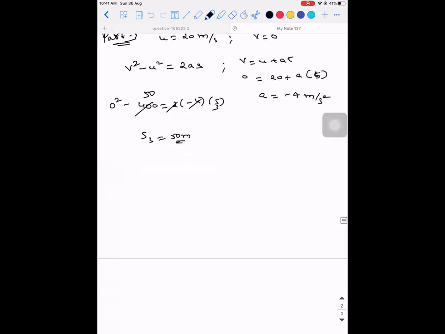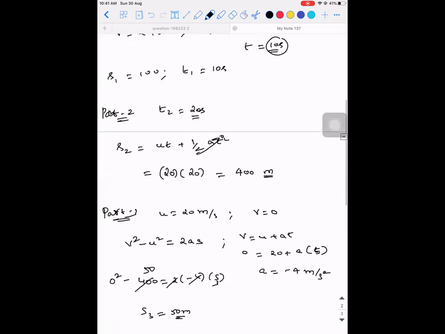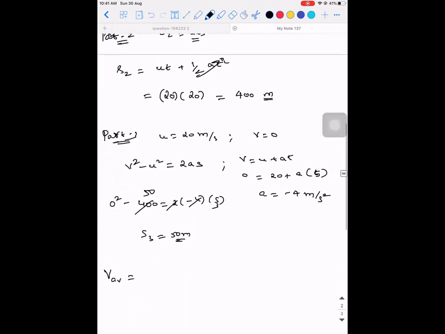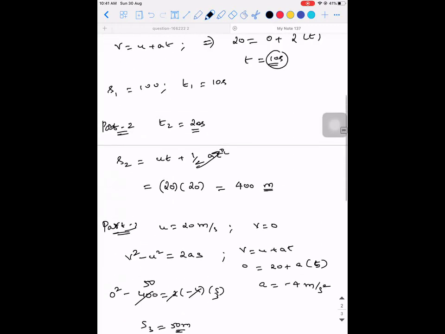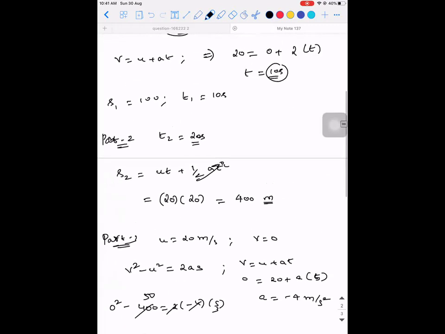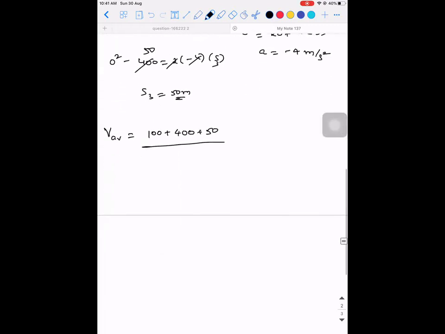So what is the average velocity? Total displacement, that is, how much is it? 100 plus 400 plus 50, that is 550. The whole divided by time taken: 10 plus 20 plus 5.